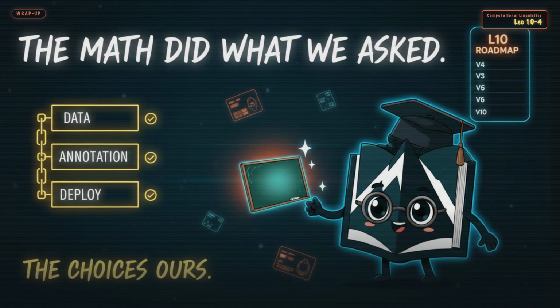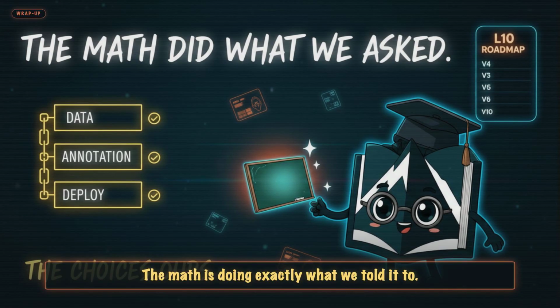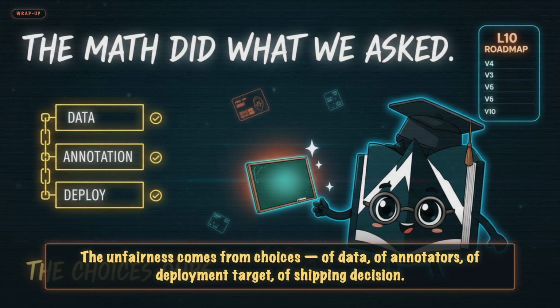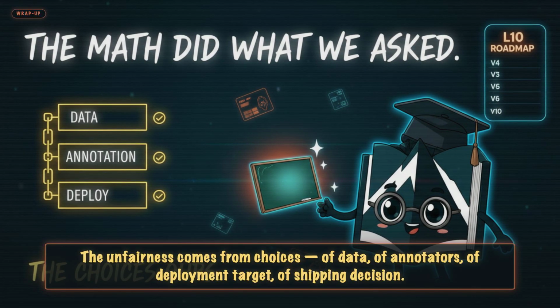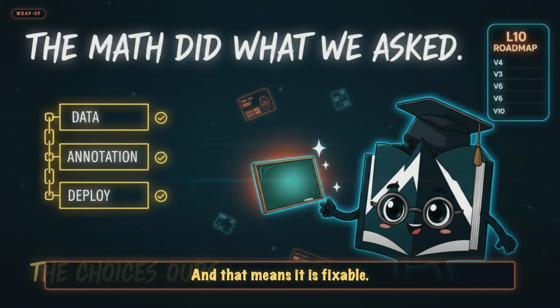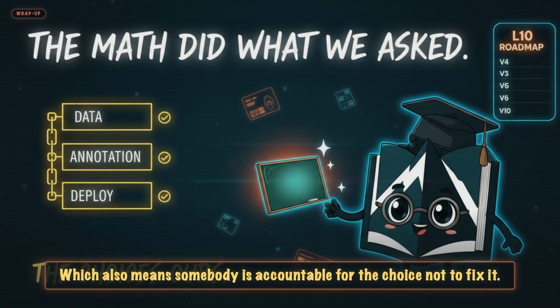Back to the puzzle. The unfairness does not come from the math. The math is doing exactly what we told it to. The unfairness comes from choices, of data, of annotators, of deployment target, of shipping decision, and that means it is fixable, which also means somebody is accountable for the choice not to fix it.